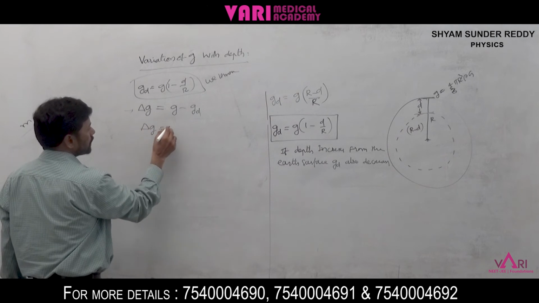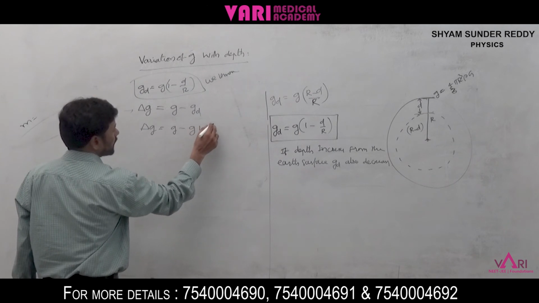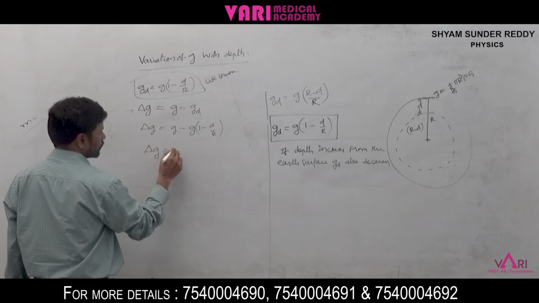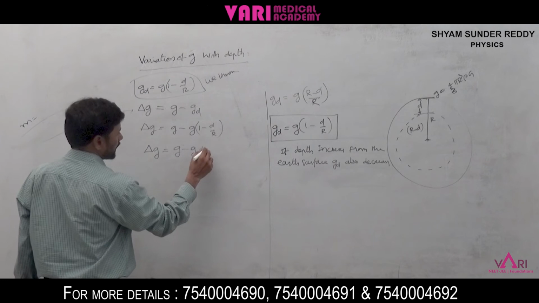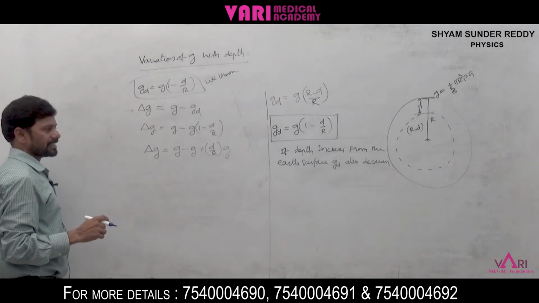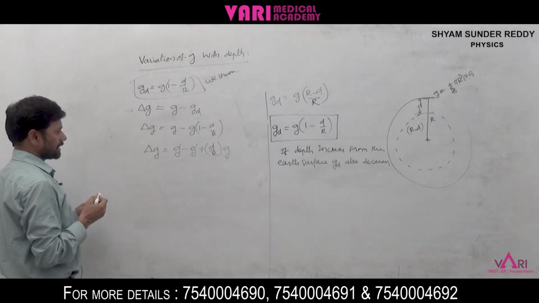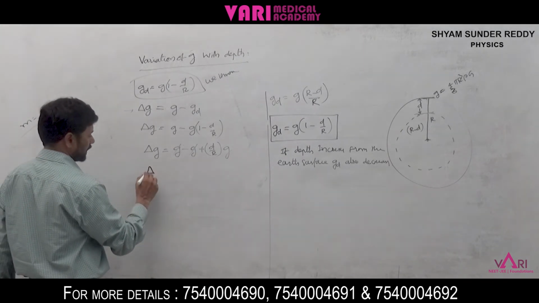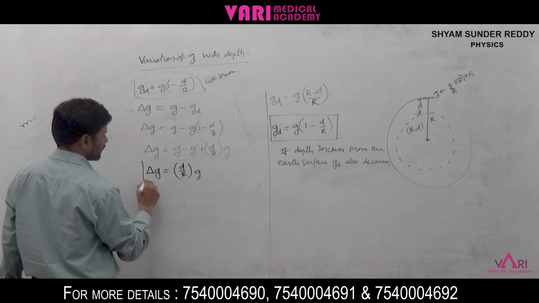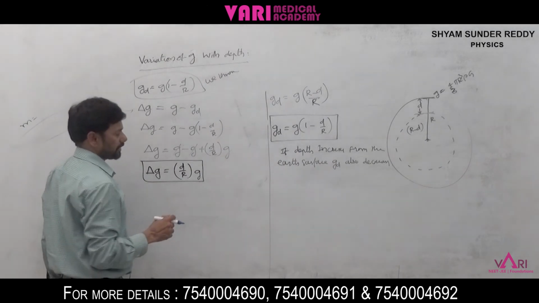In the place of GD, we can write G into 1 minus D by R. This is delta G is equal to G minus G plus D by R into G. These two get cancelled. Then we can write delta G is equal to D by R into G. This is the absolute decrease of G with increase of depth.